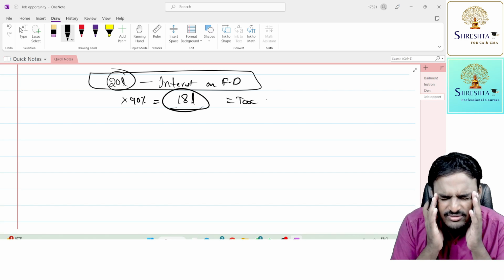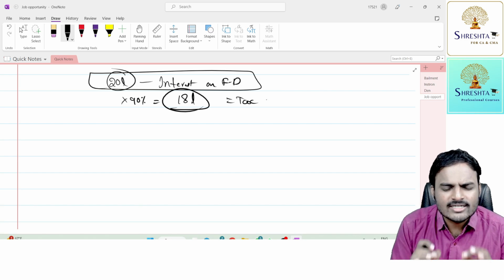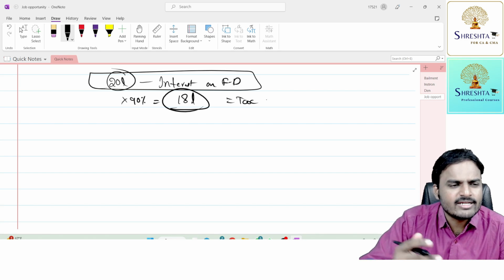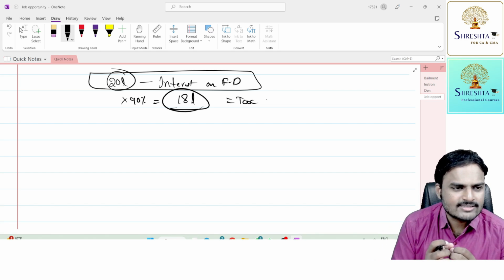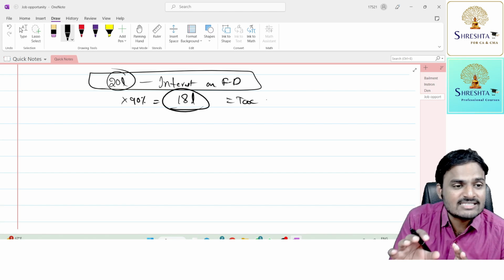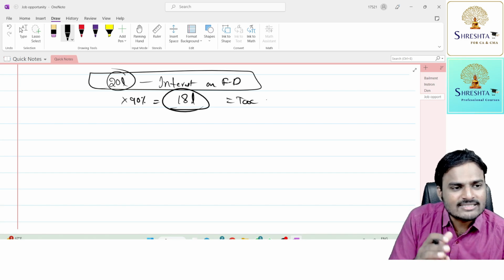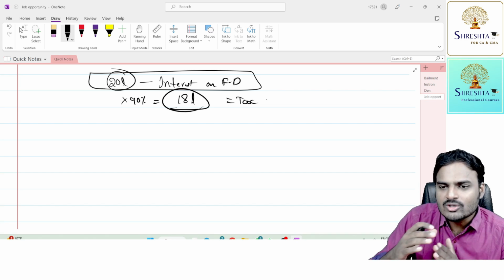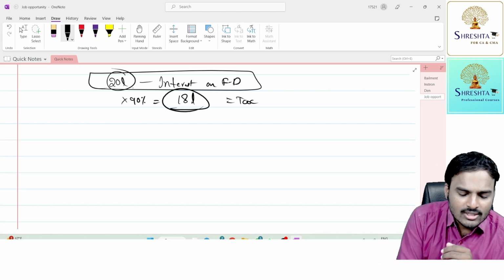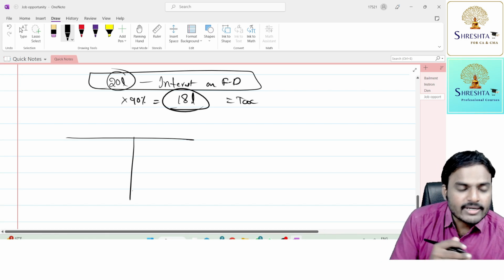Now that person decided to avoid the tax. Why do I need to pay 18 lakhs? I need to avoid the tax. The objective is evasion, tax evasion. So through illegal practices, he or she wants to avoid the tax. That's why that person incorporated a company.